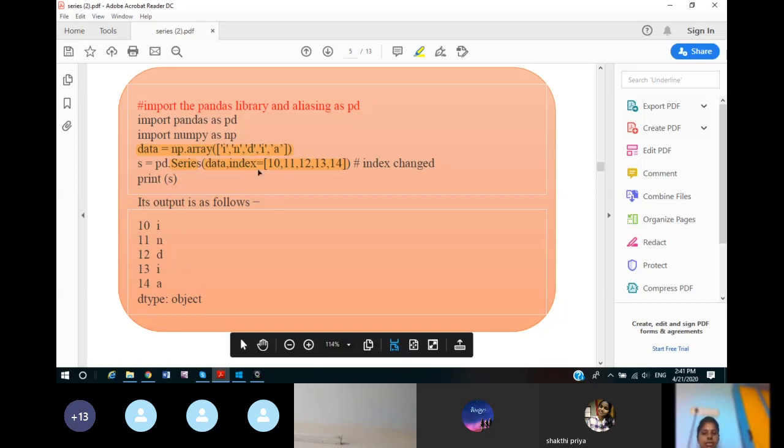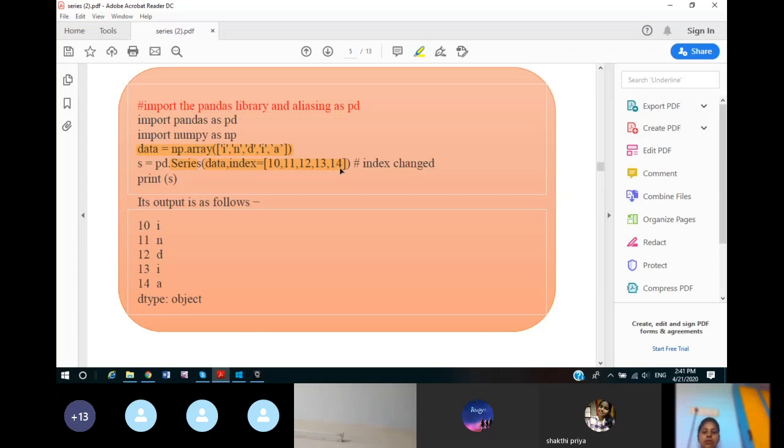You can give indexes like this: index equals 10, 11, 12, 13, 14. So default indexes will not be there. You can give your own indexes, whatever you want. But the data is taken from the array, so the array elements will become the data and the indexes are of your own choice. So the index changes like that.